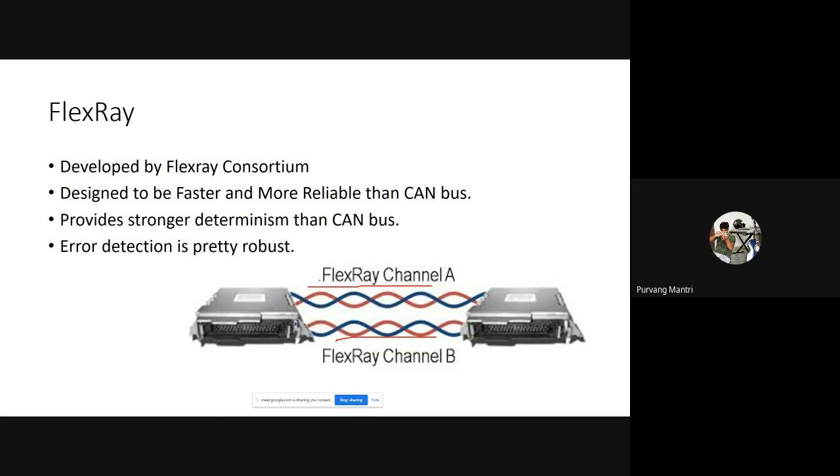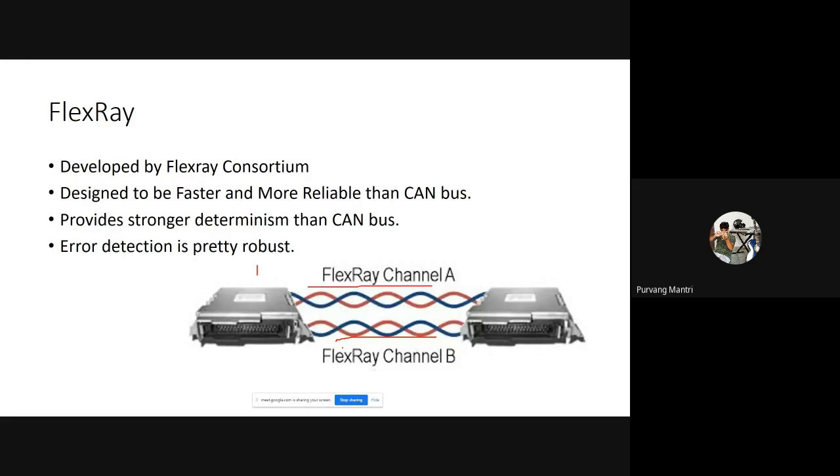Usually channel A will start sending the data first, and from behind it, channel B will start sending the data. The reason for this is that if any other microcontroller starts sending data while one microcontroller is sending data, then the actual message frame will be hampered. That should not happen. So to keep the system safe and make it more reliable, they implemented another channel which sends the same data but with a delay in time.